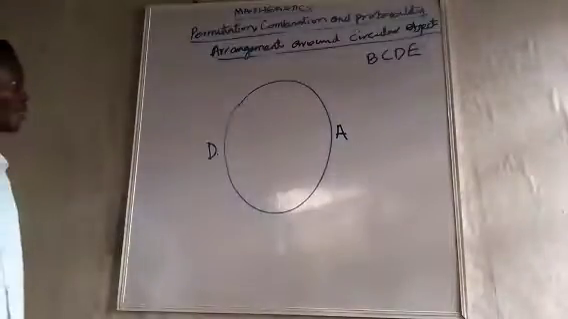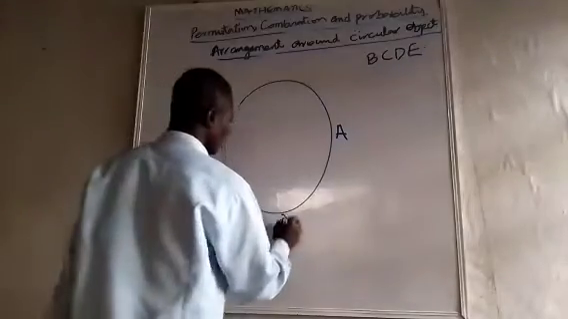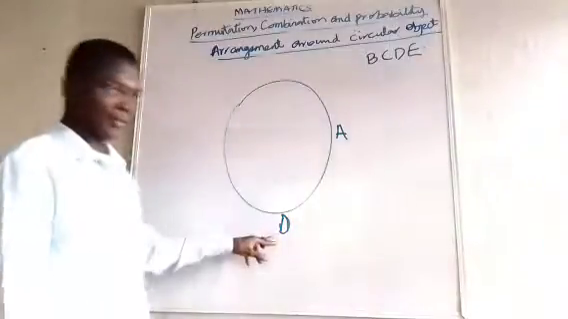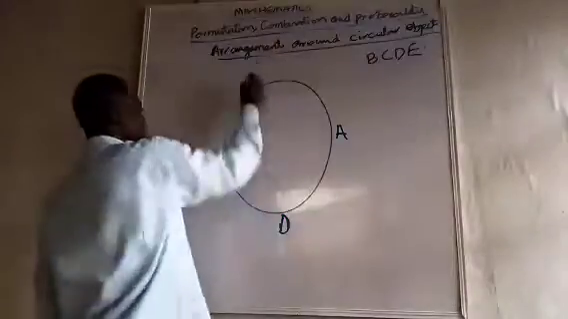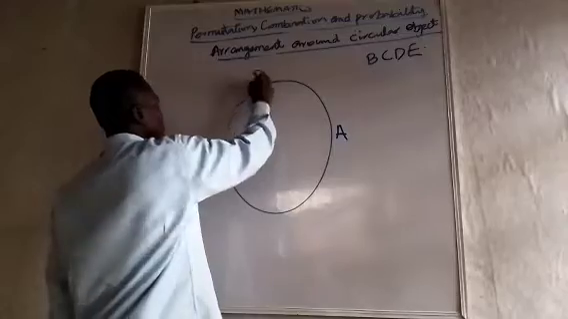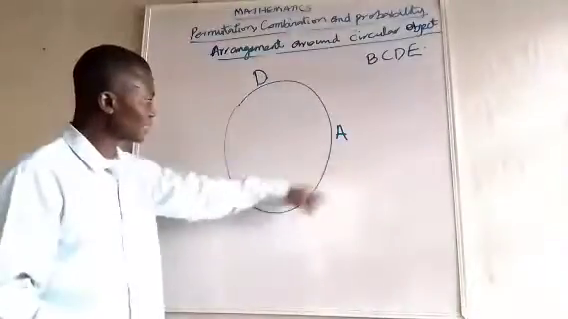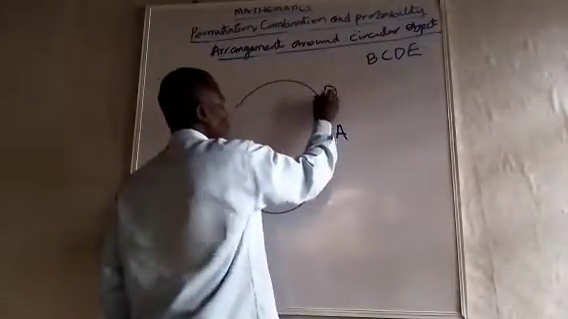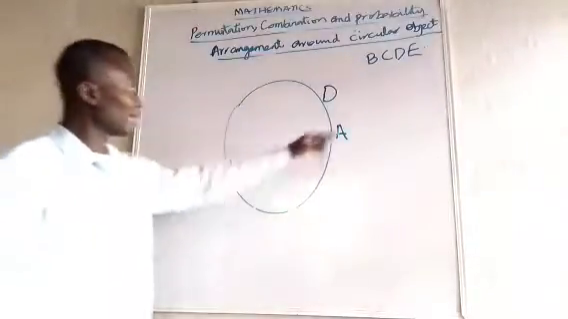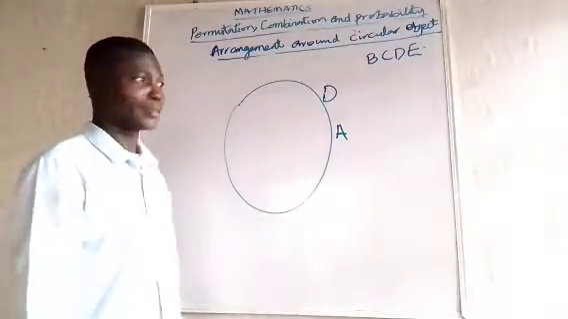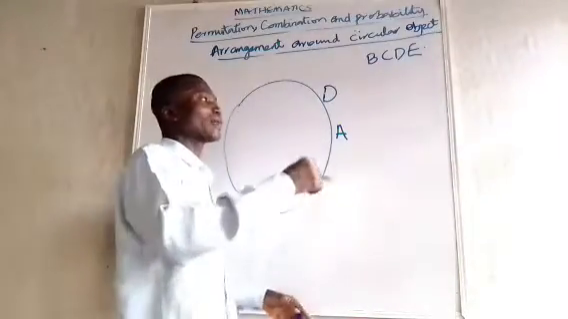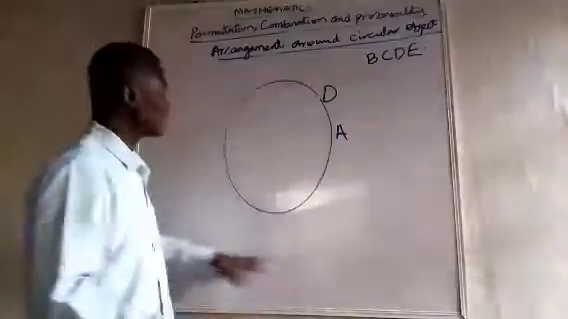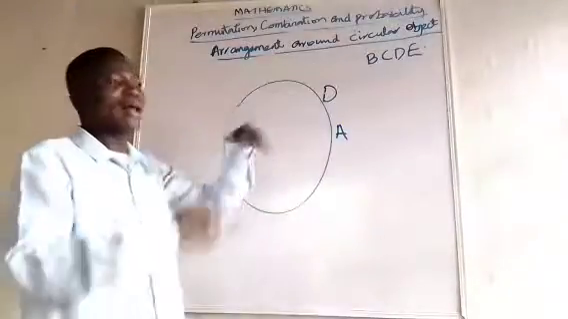Can you see? If I place it here, it's still A, B. Can you see? If I place it here, because it is circular, it can still be seen as A, G. If I place it here, it can still be seen as A, G. You understand? In as much as I look at it from one perspective, I look at it in clockwise direction or anti-clockwise direction.